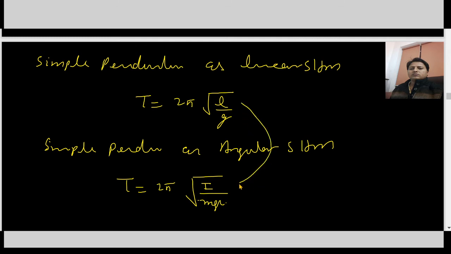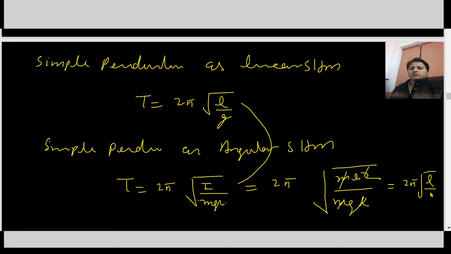Why the difference? There is no difference. If we put the value of I as mL square, the m gets cancelled, the L gets cancelled. So 2 pi under root L by g. Both formulas are the same.